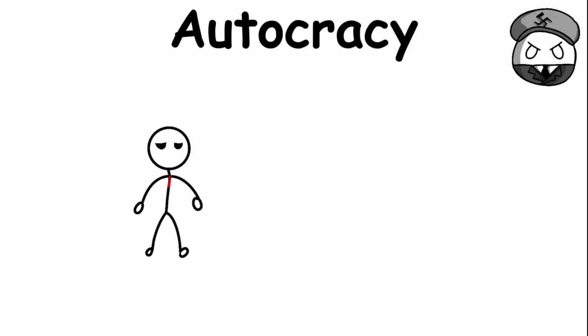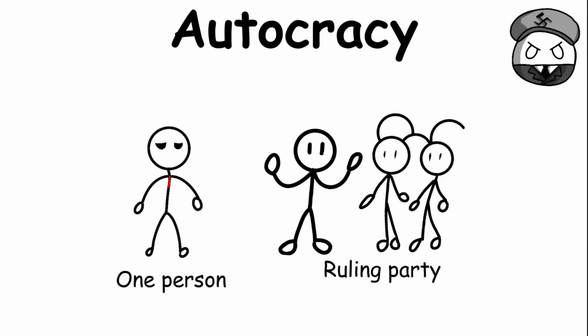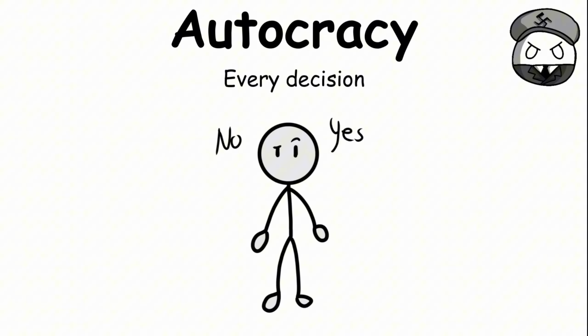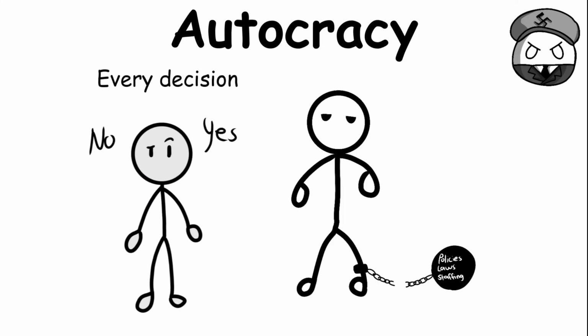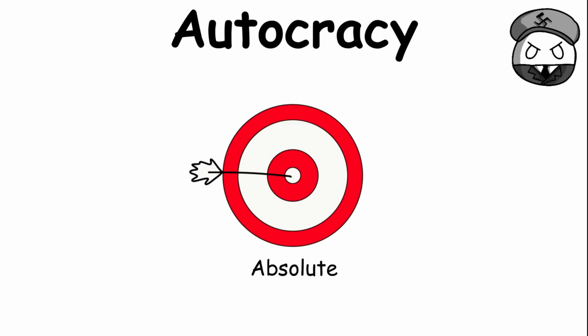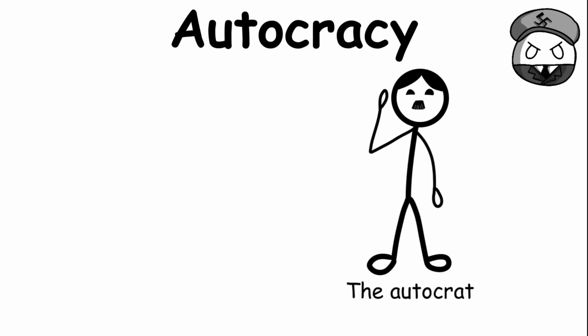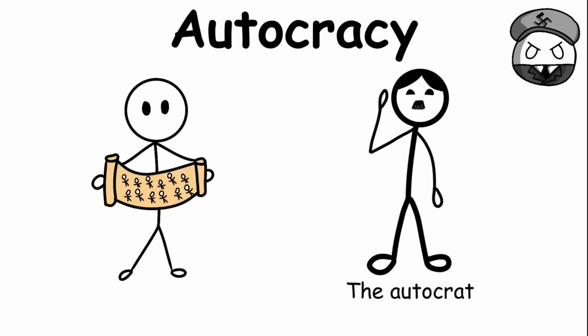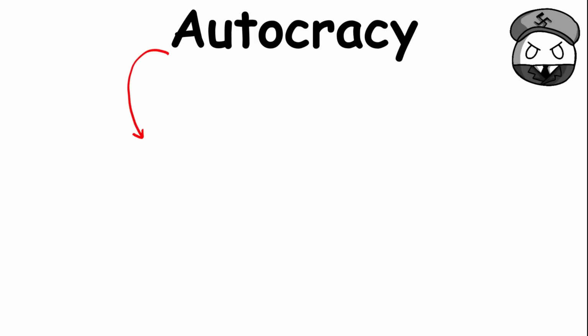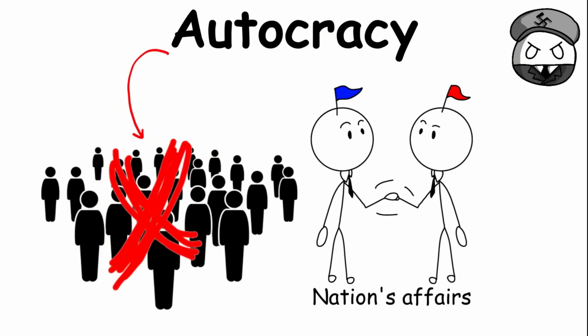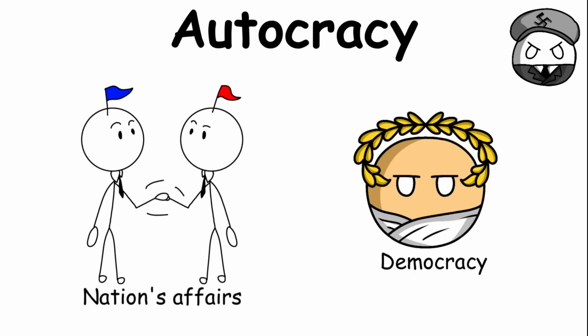Autocracy. An autocracy is a system in which one person or one ruling party has the highest authority over an entire country. The decisions made by the ruler are not meaningfully restricted by outside institutions, and those decisions are expected to be obeyed throughout the country. The autocratic ruler can also exercise extensive control over the civil liberties of the population. Unlike a democracy, ordinary citizens have little or no influence over the country's political decisions.